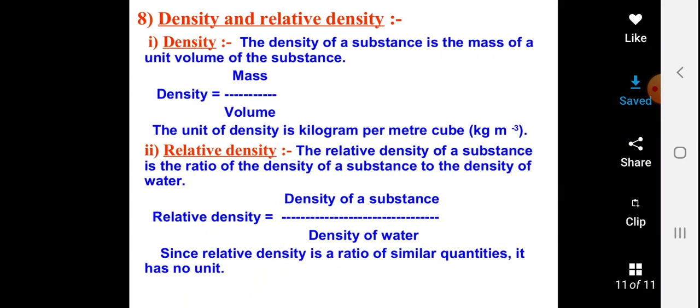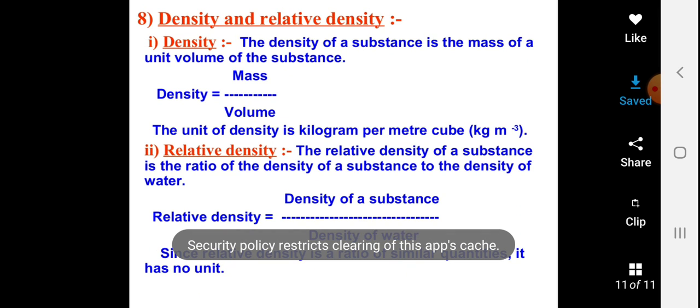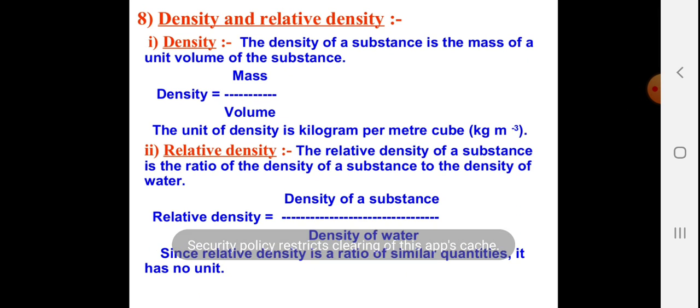Density and relative density. The density of a substance is the mass of the unit volume of that substance. So density equals mass upon volume. The unit of density is kilogram per meter cube. Relative density: the relative density of a substance is the ratio of the density of the substance to the density of water. So when you compare the density of any other substance with respect to water, it is called the relative density. Since the relative density is the ratio of similar quantities, it has no units.